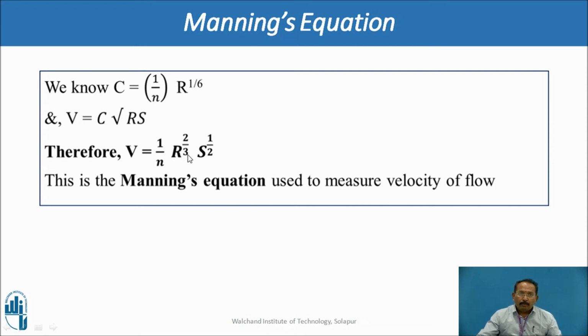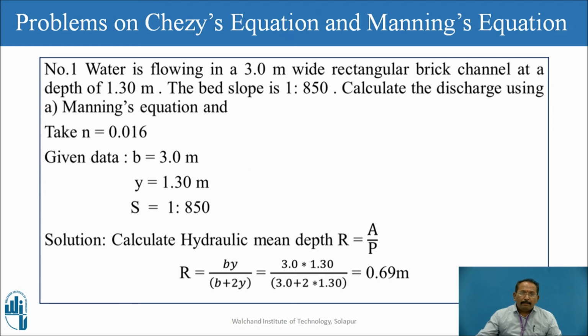So we will get R raised to 2 by 3 and S raised to half. This is the Manning's equation which we are going to use for the measurement of velocity, and again to find the discharge Q is equal to area into velocity.